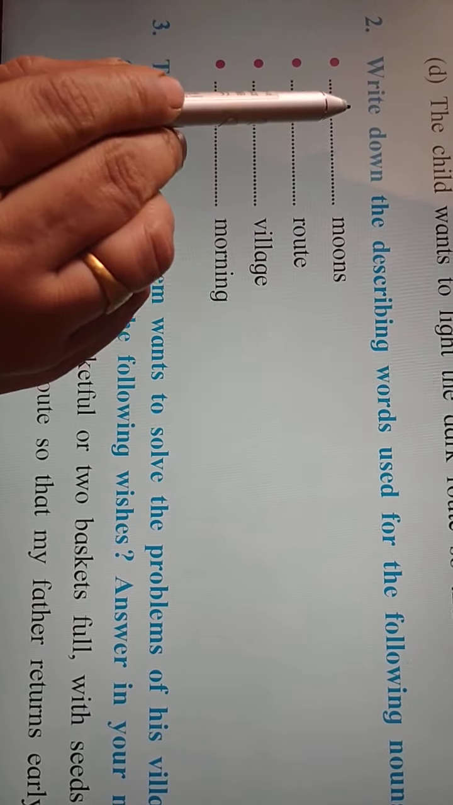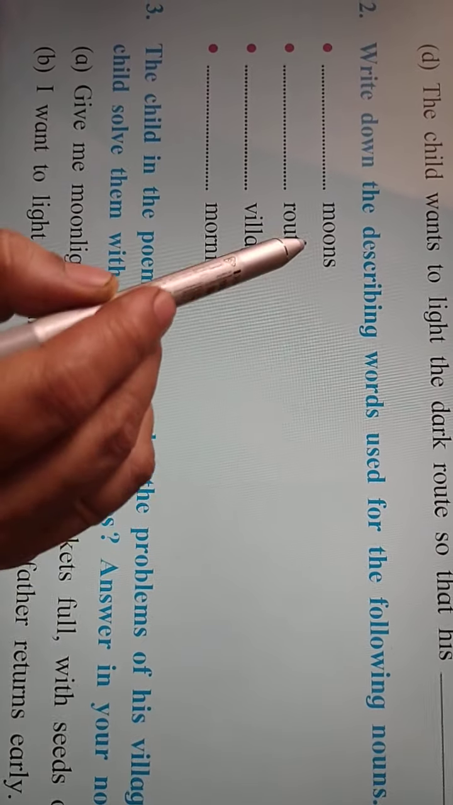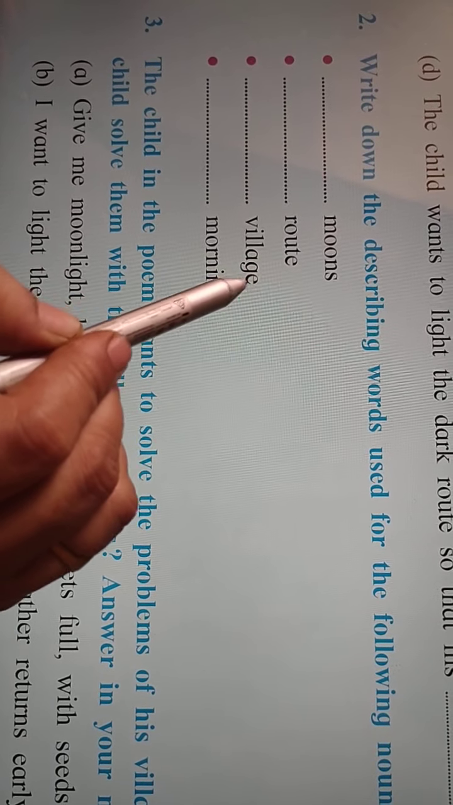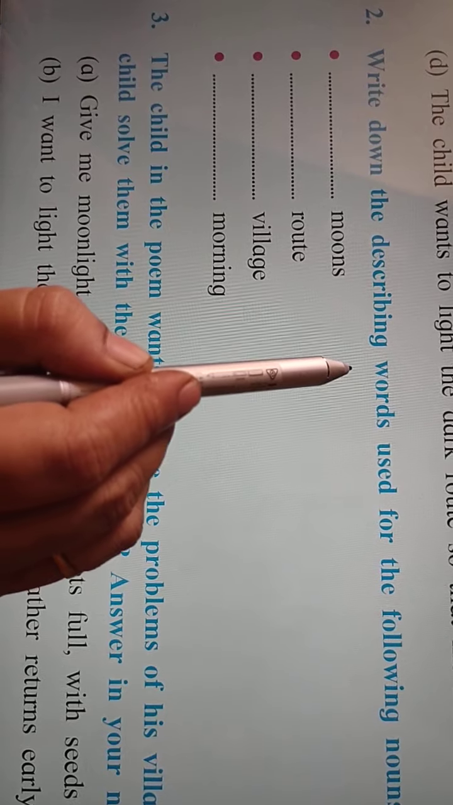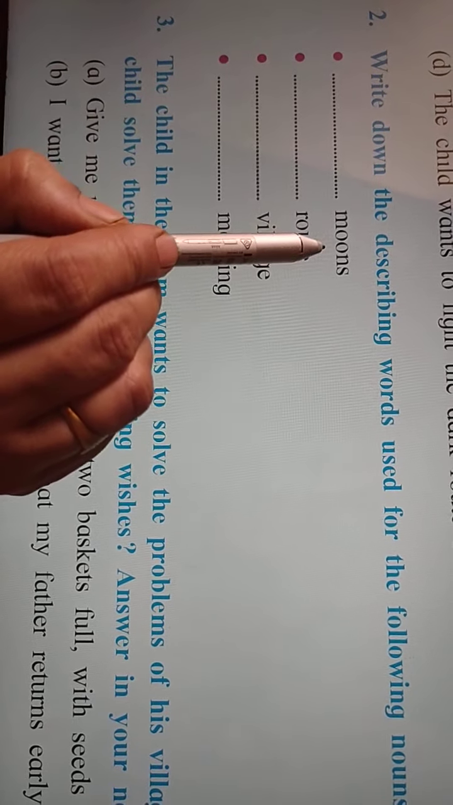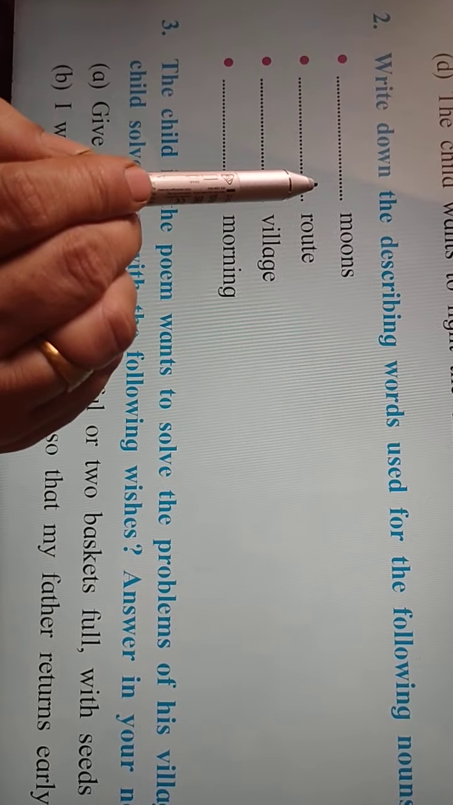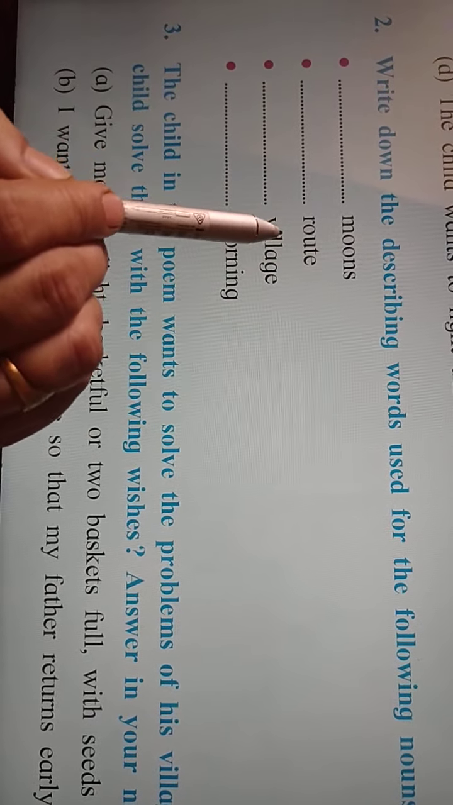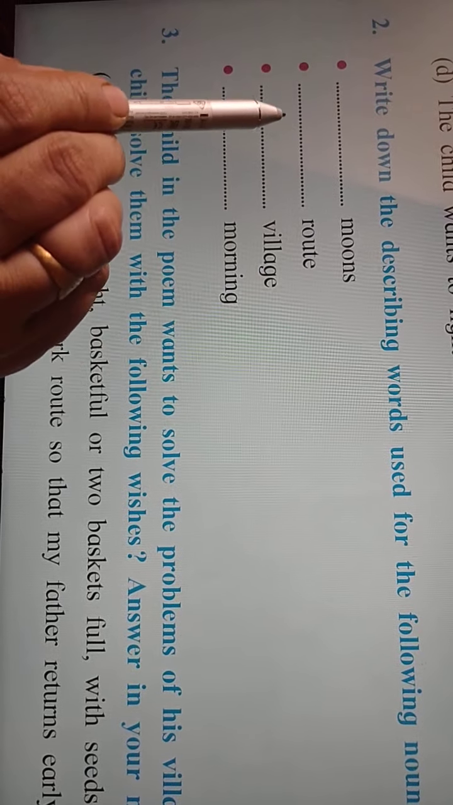Second activity is, write down the describing words used for the following nouns. Means some nouns mentioned in the poem are given here. We have to write down the describing words, means adjectives which are used for these nouns. First is moons, and the adjective or describing word is small. Small moons. Second word is route. A describing word used is dark.